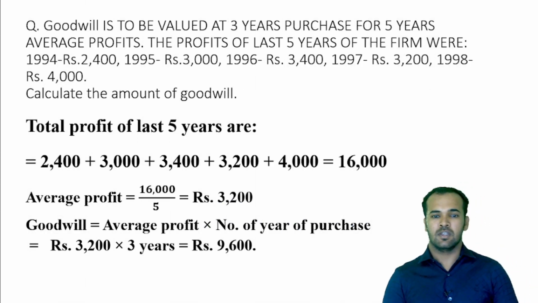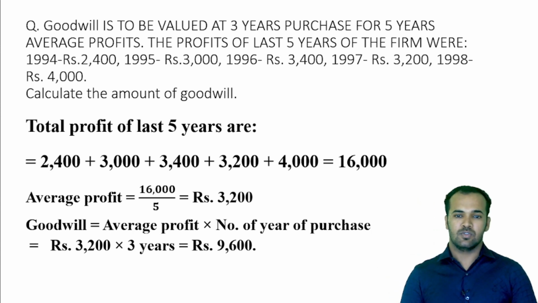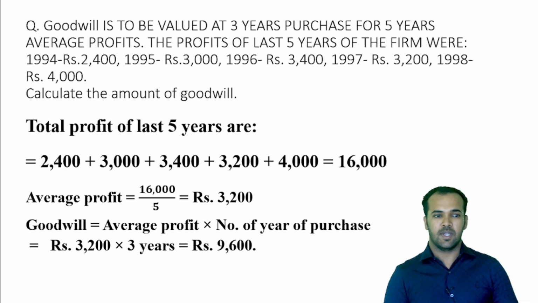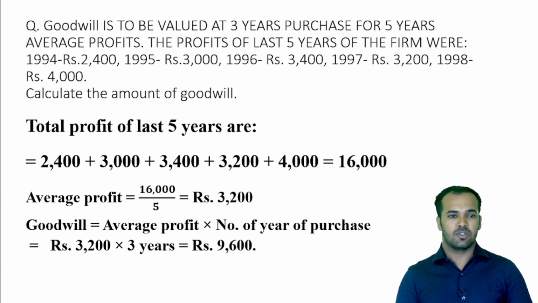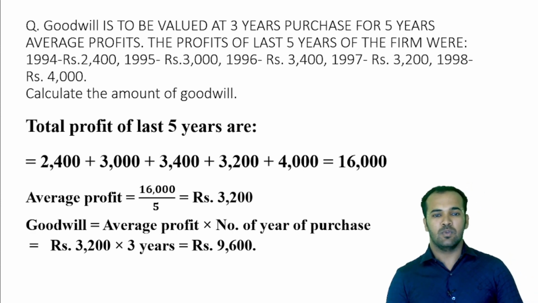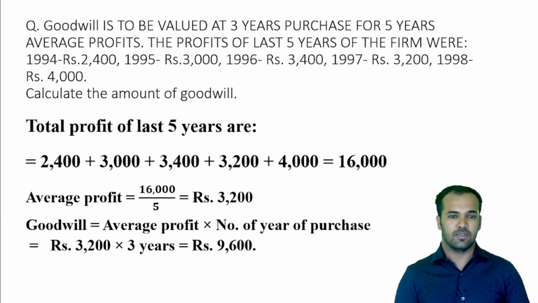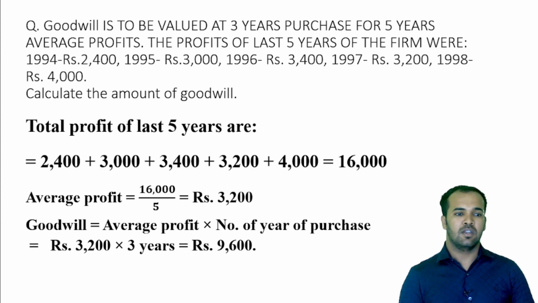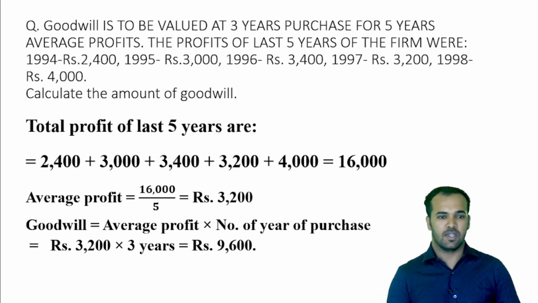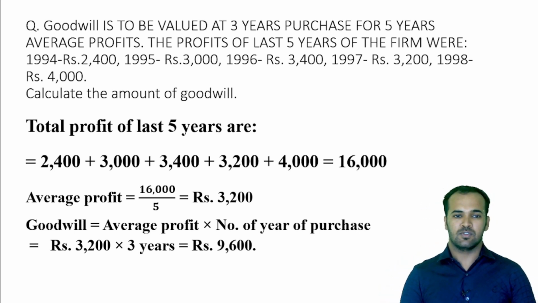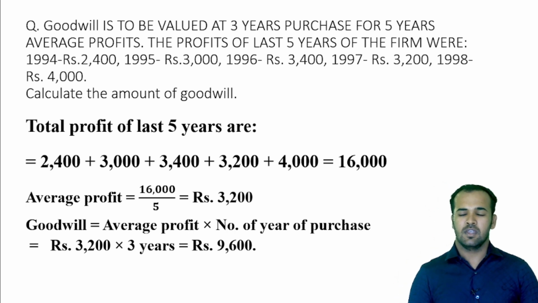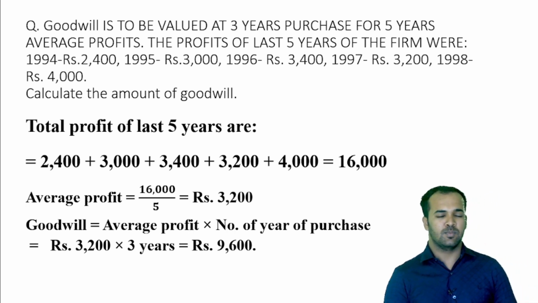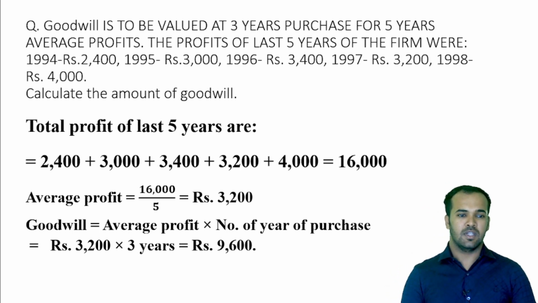So first of all we shall solve under the average profit method to find the value of goodwill. Here I have framed one question, and based on the question we shall find the value of goodwill under average profit method. The question is, goodwill is to be valued at 3 years purchase for 5 years average profit. The profit for last 5 years of the firm were, for the year 1994 the profit is 2400, for the year 1995 the profit is rupees 3000, for the year 1996 the profit is rupees 3400, for the year 1997 the profit is 3200, and for the year 1998 the profit is rupees 4000. Calculate the amount of goodwill.